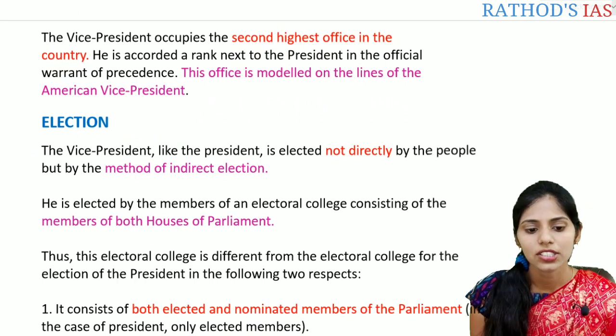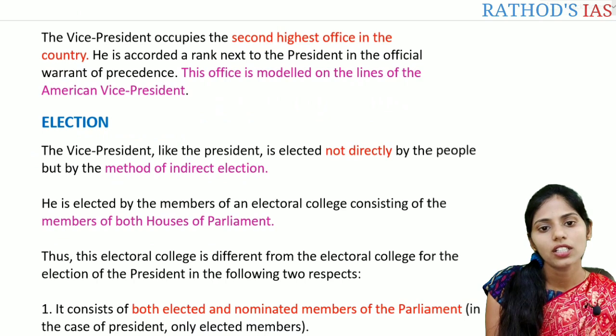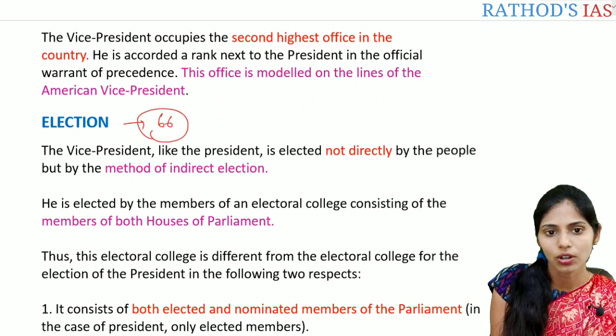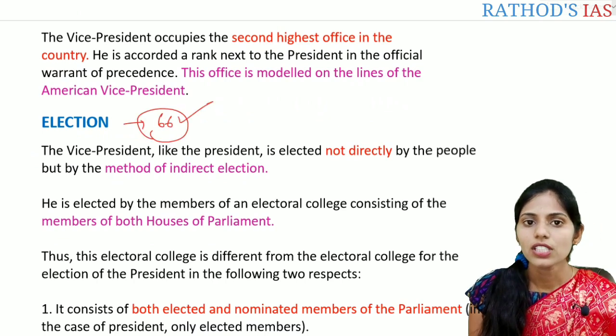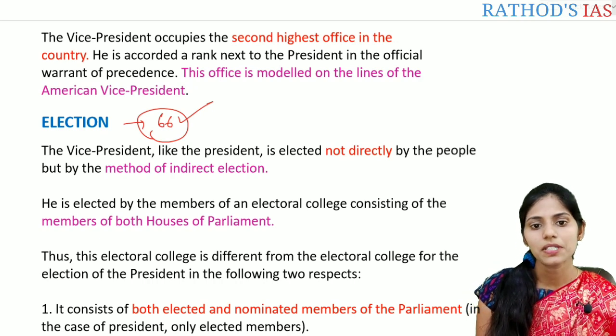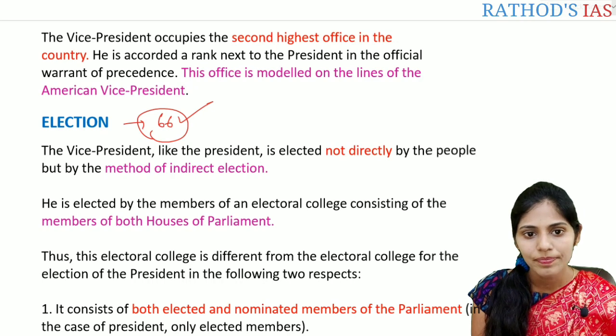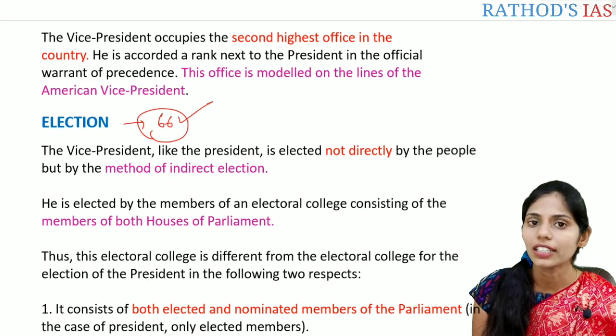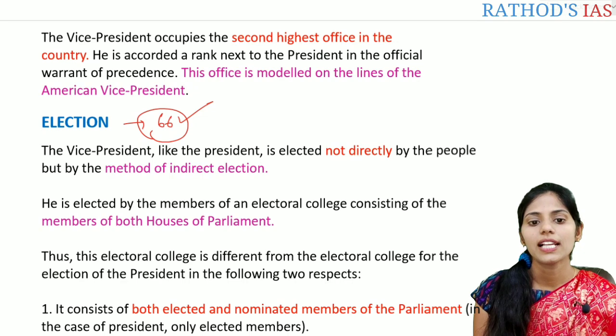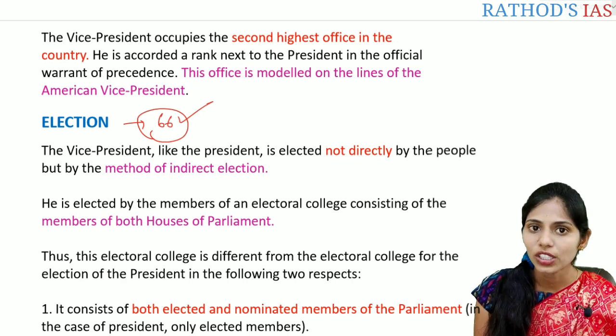So let us see the election. This election is talked about in Article 66 of the Indian Constitution. Under this election, the Vice President, like the President, is elected not directly by the people but by the method of indirect election. So he is elected mainly by the members of the Electoral College.